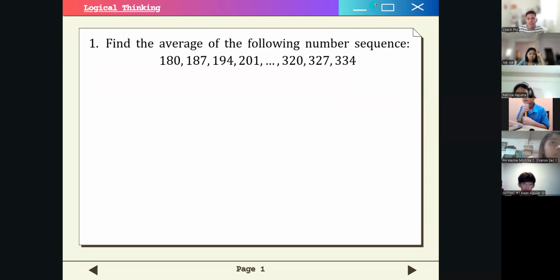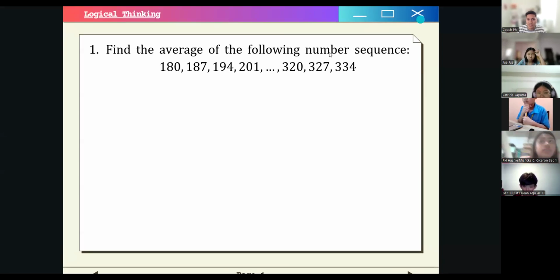Find the average of the following number sequence: 180, 187, 194, 201, and so on until 320, 327, and 334. By the way, guys, I want you to send your answers in chat. You already have a copy of this paper, so you probably all know the answer already. So let's just skip to the solution instead.